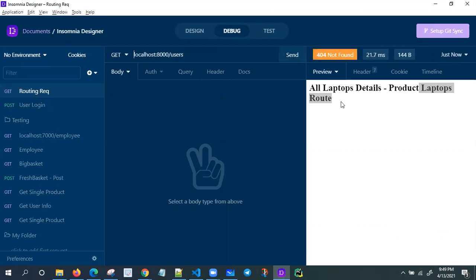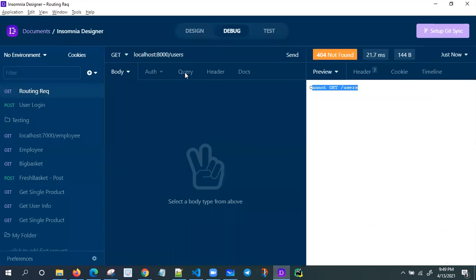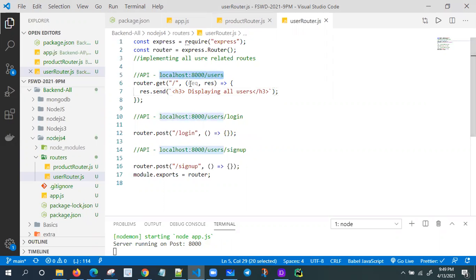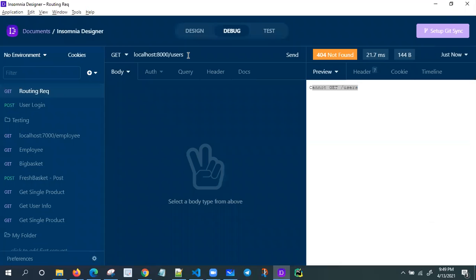I'm going to use the user router. Maybe this is not there. Let me try users. Fine. Go to the coding level. Maybe go to app.js. User, it is a user, right? Here slash user is there. Here users is there. That is a spelling mistake actually.